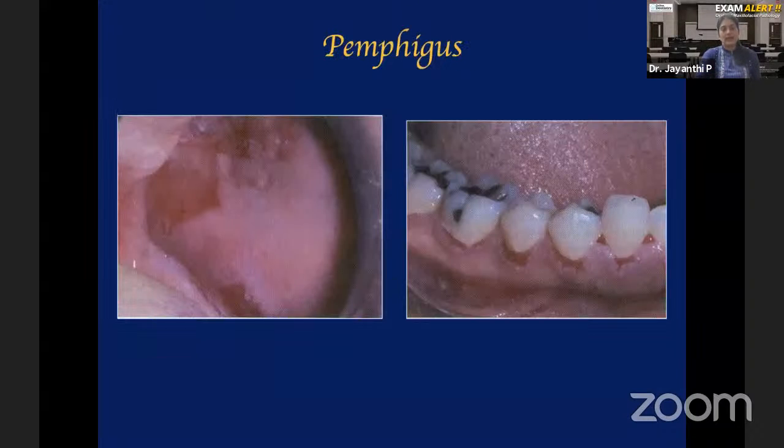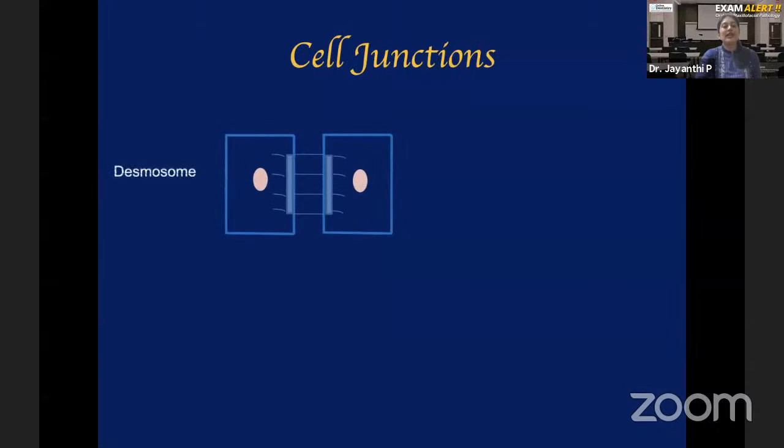So in Pemphigus, autoantibodies are formed against desmoglein. So what will these autoantibodies do? They will destroy the desmoglein. So if desmoglein is destroyed, the desmosome will also be destroyed. So the cell-to-cell attachment will be lost. This process is called acantholysis. So what is the meaning of acantholysis? Loss of cell-to-cell attachment of the epithelial cell is called acantholysis. This is what is happening in Pemphigus.